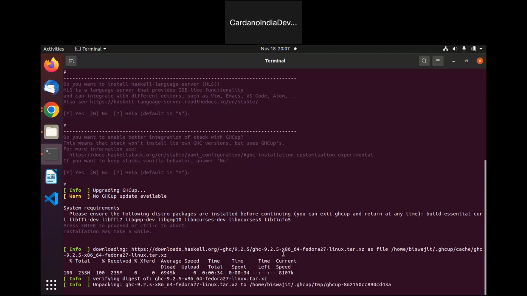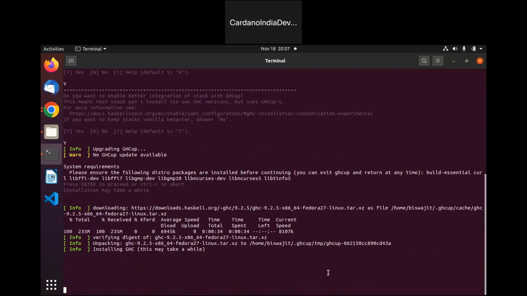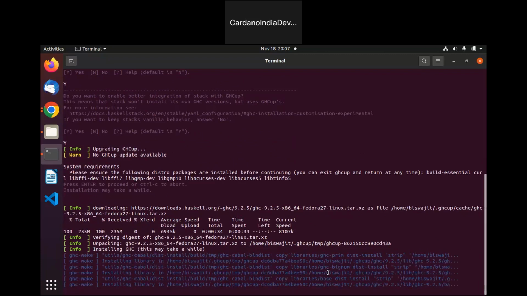So here you can see the path where it is unpacking Haskell in your system. You can see it is saying /home/Biswajit. So this is my home path where it is extracting the Haskell package. It will take some time to install all the dependencies and everything in your system.